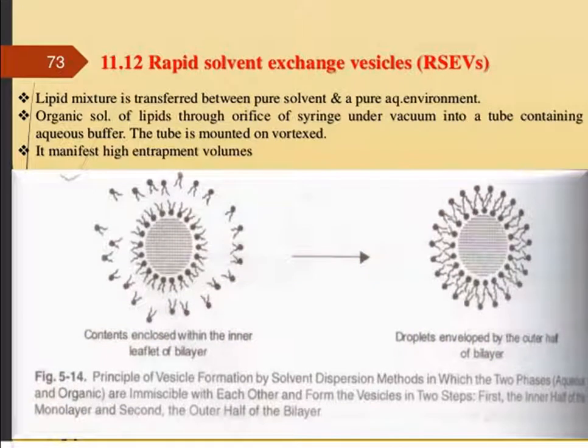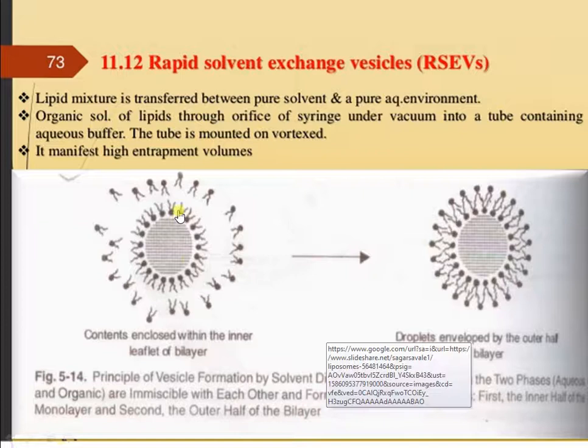Then rapid solvent exchange vesicles. In this, liquid mixture is transferred between pure solvent and pure aqueous environment, and organic solution of lipids through the orifice of a syringe under vacuum into a tube containing aqueous phase. The tube is mounted on vortex and it manifests higher entrapment volumes. In this, the first layer is formed in the first step, and in the second step, the second layer is formed. And the drug is enclosed in the inner leaflet here.